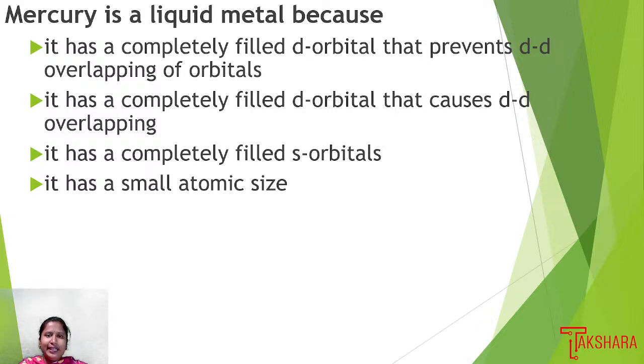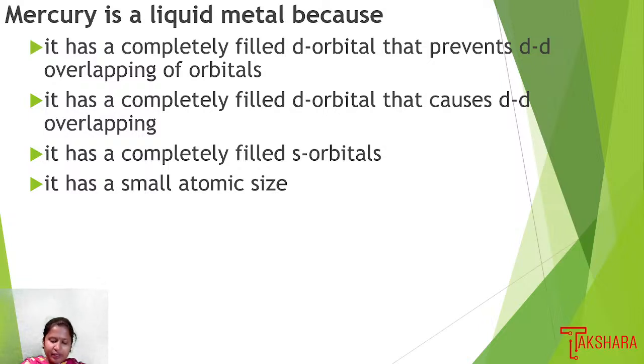Mercury is a liquid metal because: option 1, it has a completely filled d orbital that prevents dd overlapping of orbitals. Second option, it has a completely filled d orbital that causes dd overlapping. Third option, it has a completely filled s orbital. Option fourth is it has a small atomic size.